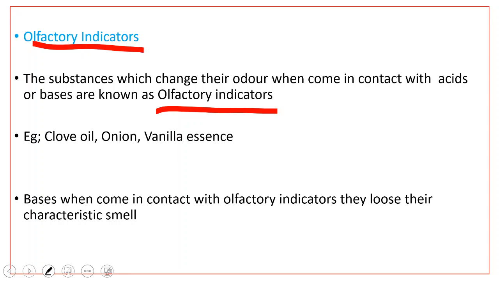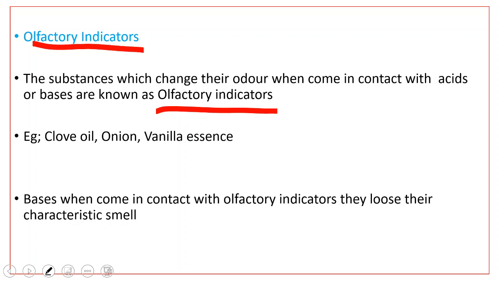Clove oil, onion, and vanilla essence have their characteristic smells. When they come in contact with bases, they lose their characteristic odors. If the indicators lose their characteristic odor when they come in contact with a substance, then the substance is termed a base.